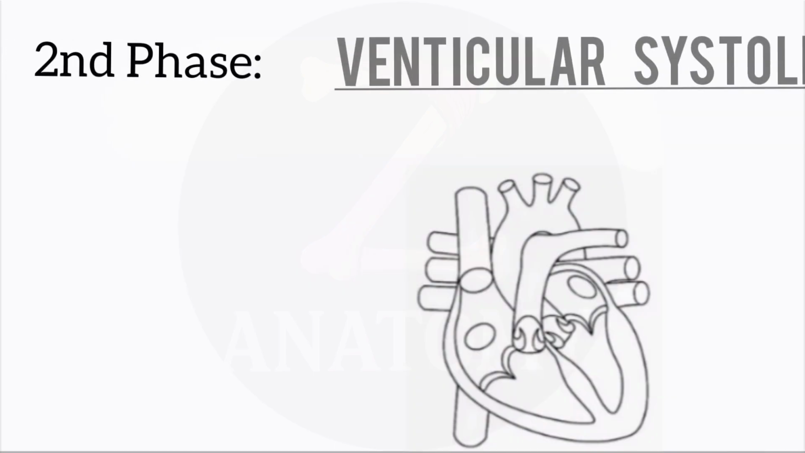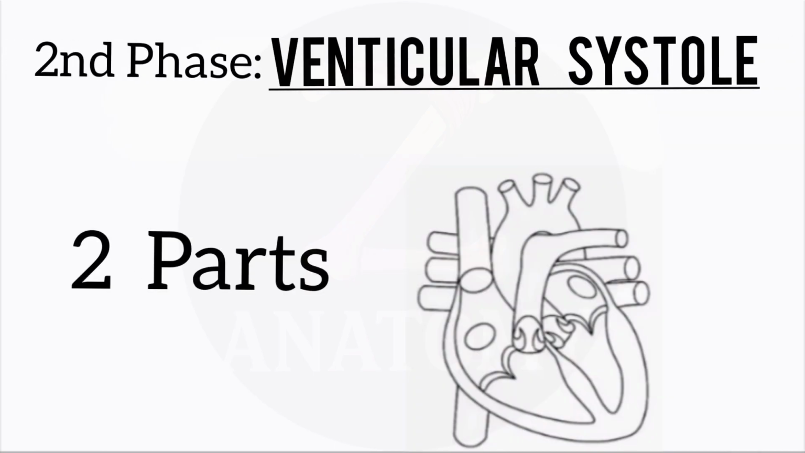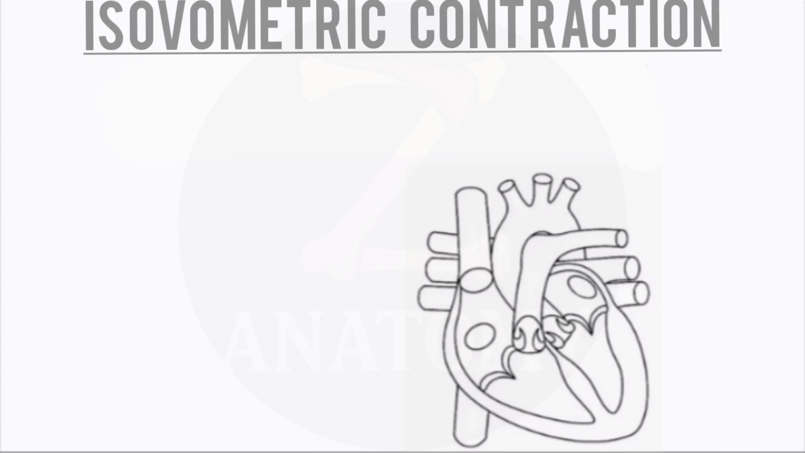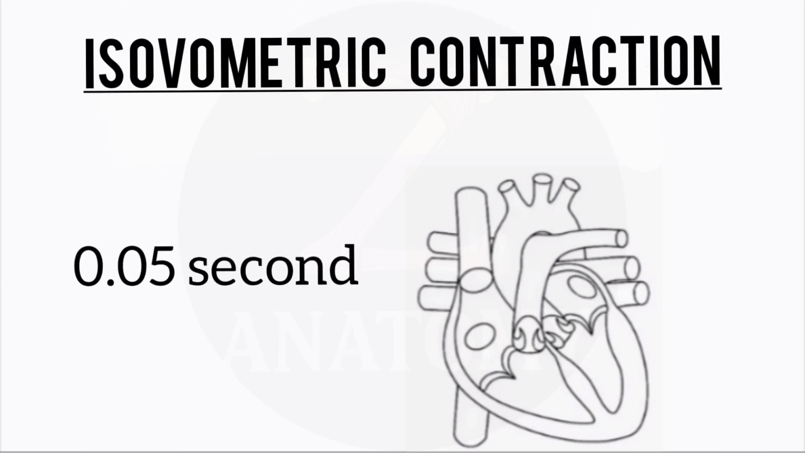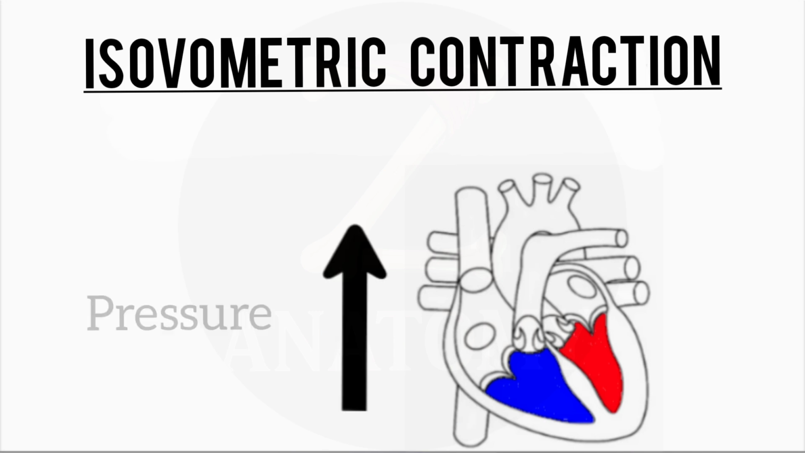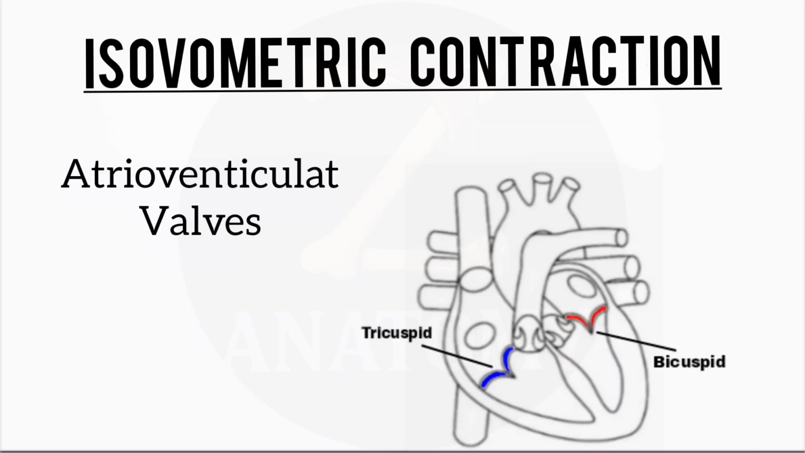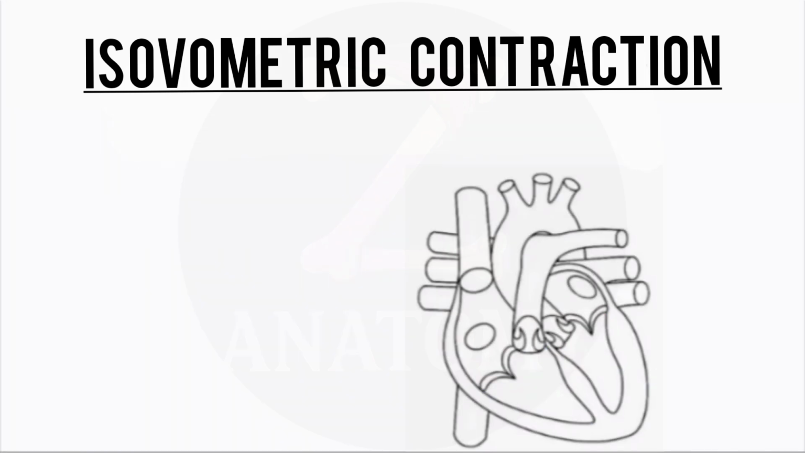The second phase is ventricular systole. It has two parts. First, isovolumetric contraction, lasting about 0.05 seconds. The ventricles contract. Pressure rises. The atrioventricular valves close, producing the first heart sound, LUB.